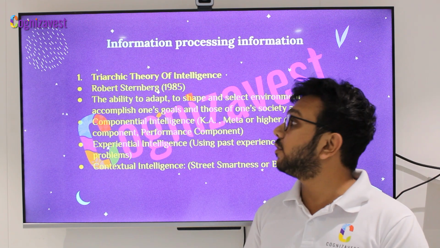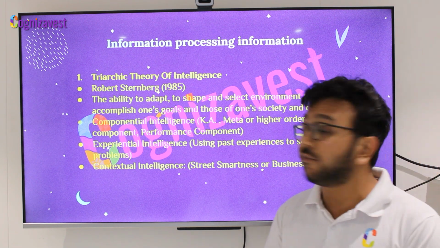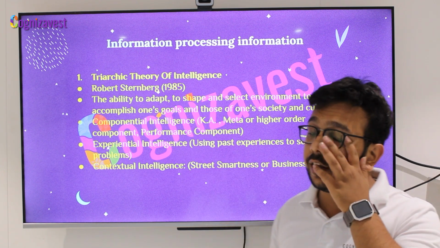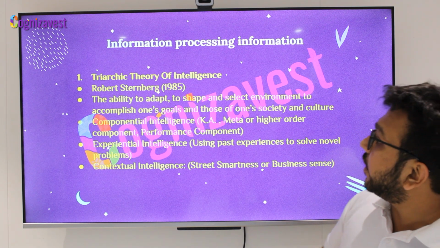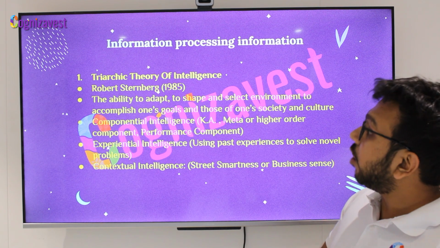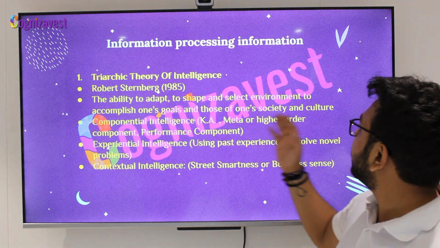This theory was given by Mr. Robert Sternberg in the year 1985. A quick revision: Charles Spearman 1927 and Robert Sternberg in the year 1985. So Robert Sternberg defined intelligence as the ability to adapt, to shape and to select environment to accomplish one's goals and those of one's society and culture.